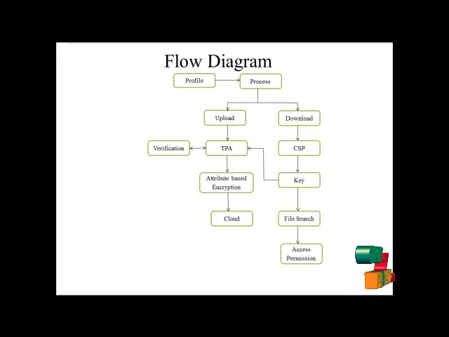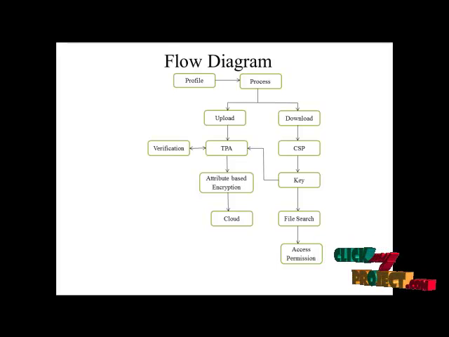The TPA verifies whether the user is valid or invalid. If the user details are true, the TPA provides a particular key. After getting the key, the user encrypts the data.